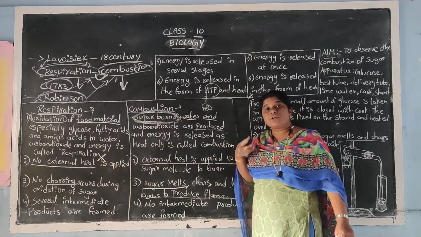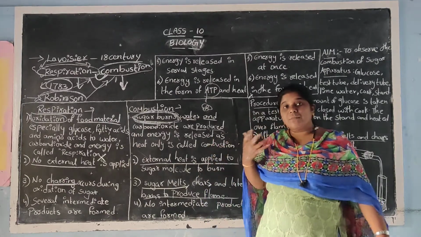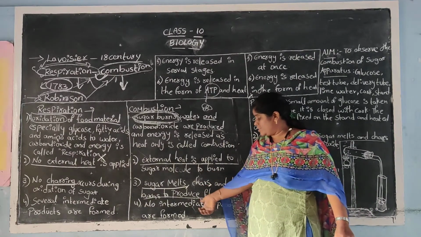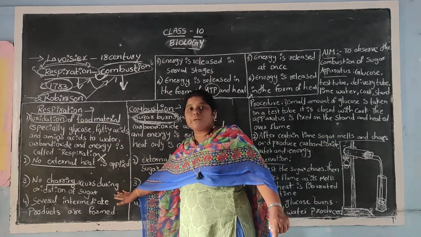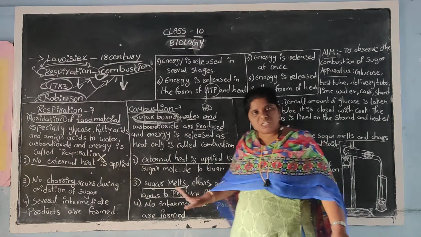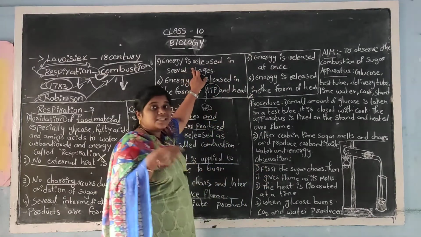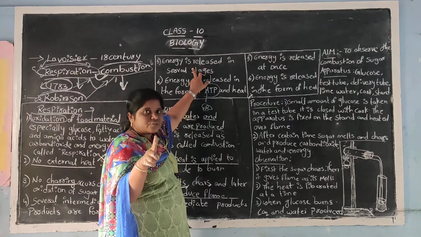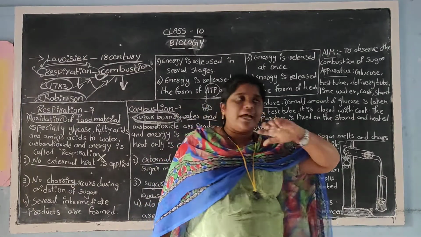First of all it will melt. Then it produces charring, that means it becomes char. And finally, it produces flame. Several intermediates will be formed in respiration. No intermediates will be formed in combustion. And now, energy is released in several stages in the process of respiration. But in the process of combustion, energy is released at once.